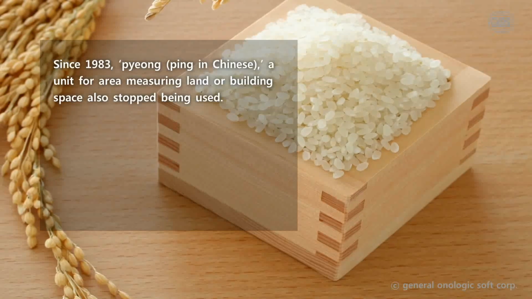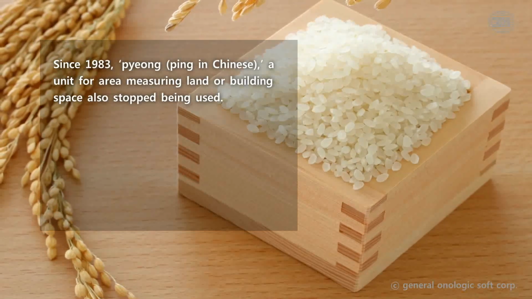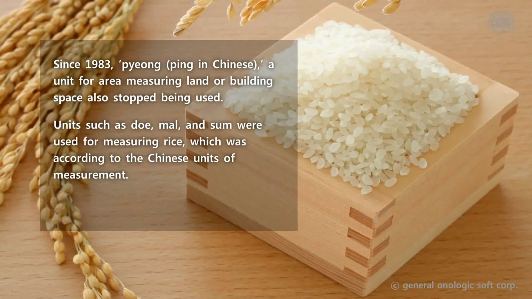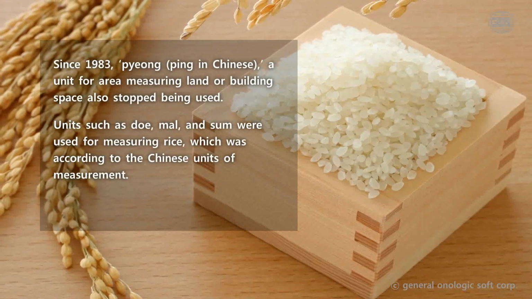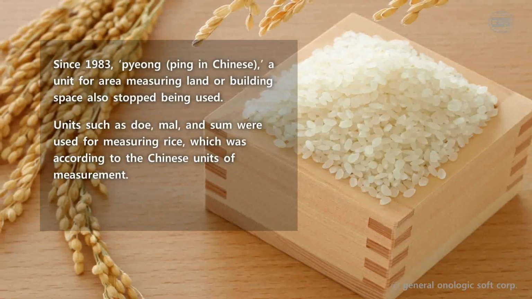Since 1983, Pyongyang, a unit for area measuring land or building space, also stopped being used. Units such as do, mao, and some were used for measuring rice, which was according to the Chinese units of measurement.